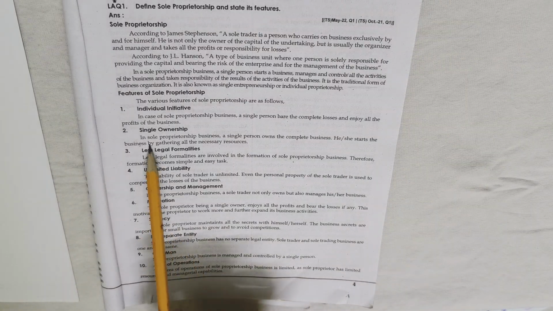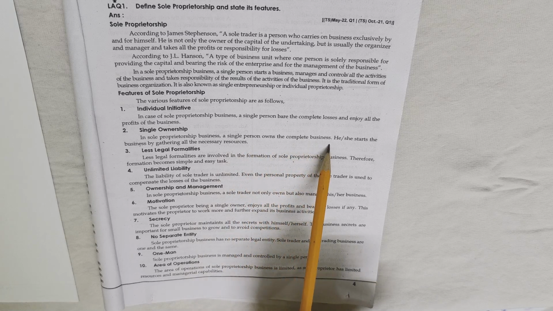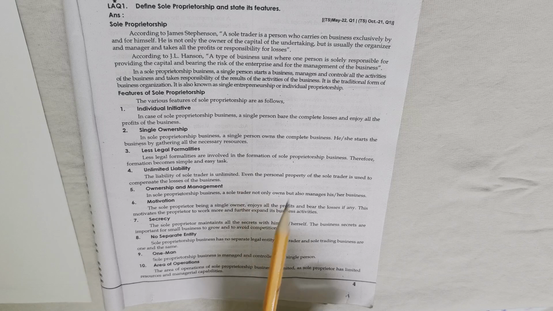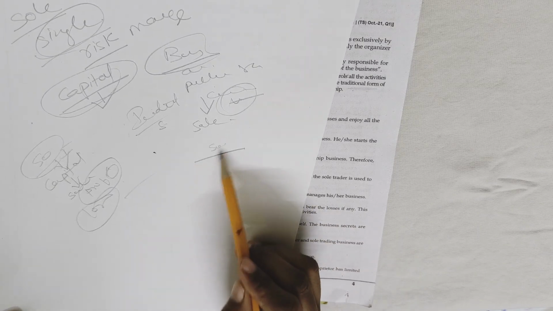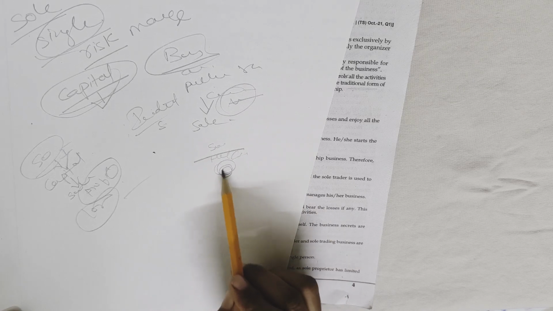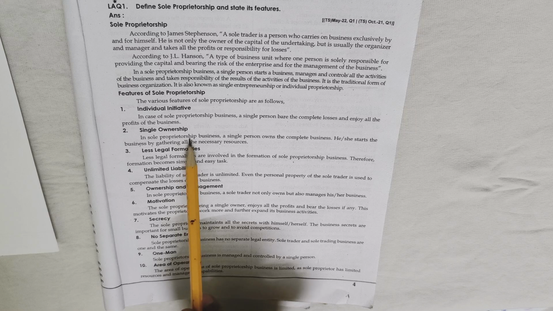So next is single ownership. In sole proprietor business, a single person owns the complete business. He or she starts the business by gathering all the necessary resources. So whatever resources are required for the business, he or she can start that business, and all the resources are collected by himself or herself only. So single ownership will be there here.